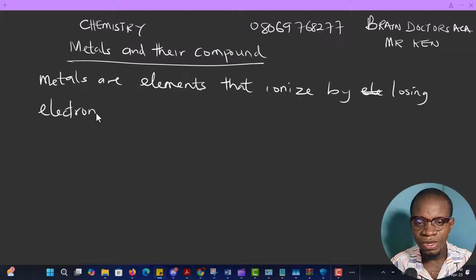So it basically means that metals normally lose electrons.